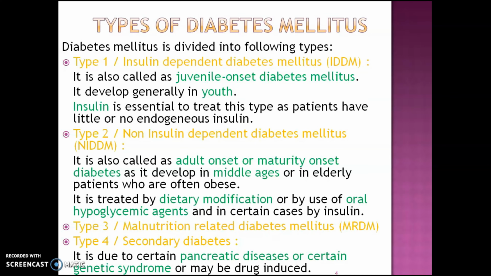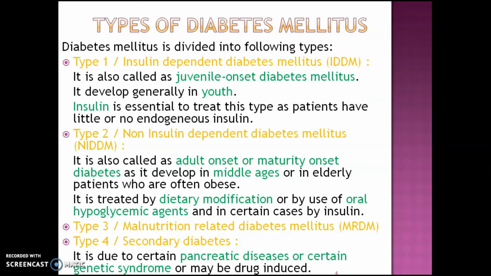There are mainly 5 to 6 types of diabetes mellitus, but for your study there are only 4. Type 1, that is insulin dependent diabetes mellitus, IDDM. Type 2, that is non-insulin dependent diabetes mellitus, NIDDM. Type 3 is malnutrition related diabetes mellitus, and type 4 is secondary diabetes mellitus.